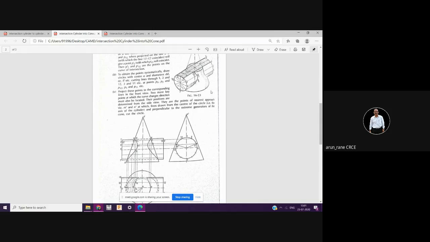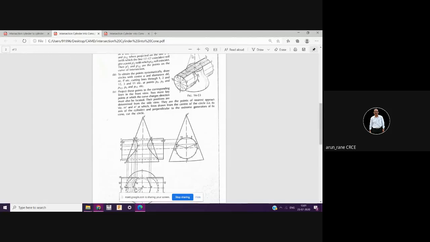Now when you look from this front view, you will see the intersection curve like this. That is nothing but this, and going right up to the point 7. That is this straight line. This is what you see from the front view.